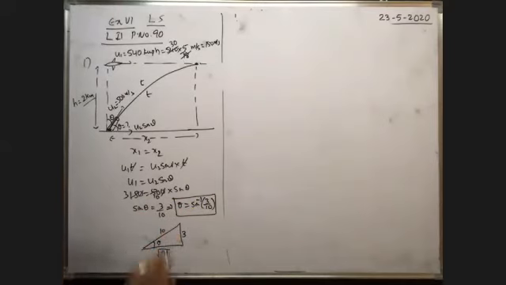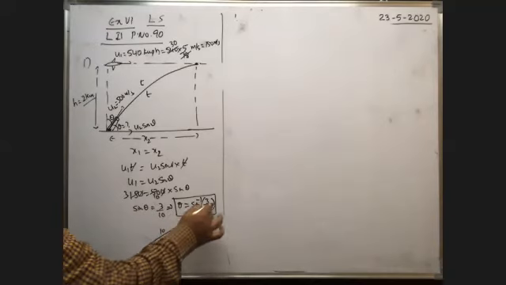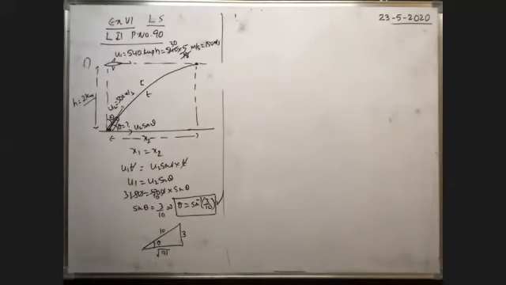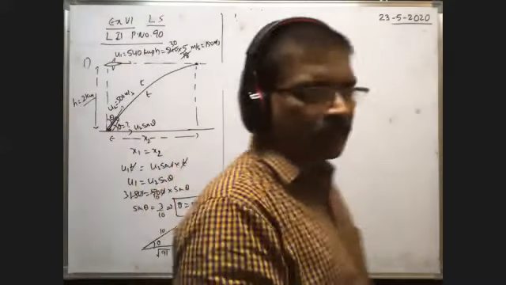Now, if they ask in cosine function, theta is equal to cos inverse something, then cos theta is equal to root 91 by 10. If they ask theta is equal to tan inverse, then tan theta is equal to 3 by root 91, so theta is equal to tan inverse 3 by root 91. In such a way, we can do. But the answer is given in sine function only. That's why theta is equal to sine inverse 3 by 10 is the answer.